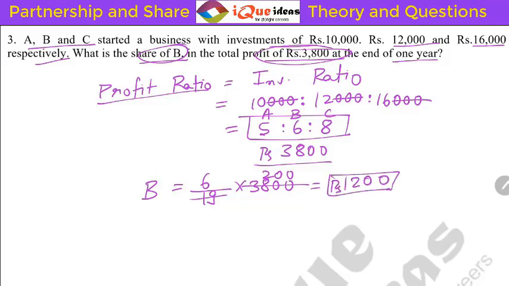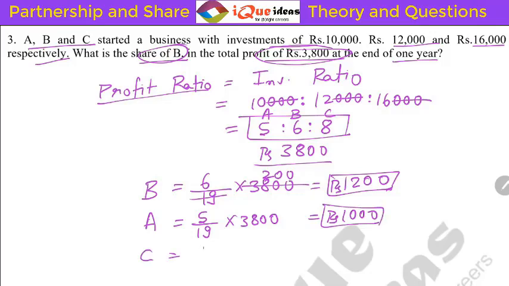You can also calculate the profit share of A. You can also calculate the profit share of C. The profit share of A would be 5 divided by 19 into 3,800, which will come out to be 1,000 rupees. And profit share of C will be equal to 8 divided by 19 into 3,800, which is equal to 1,600 rupees. Right? So this was a good simple question. Let's take up the next one.